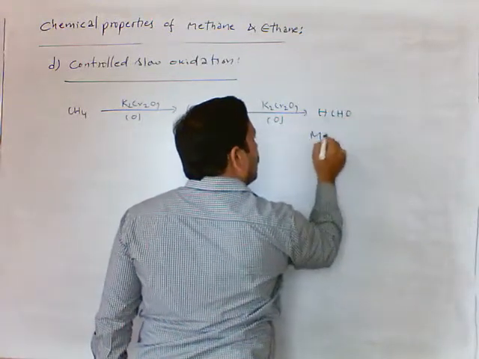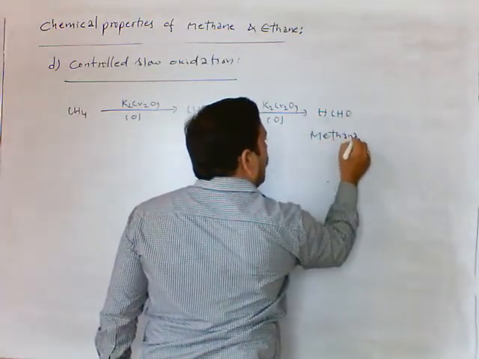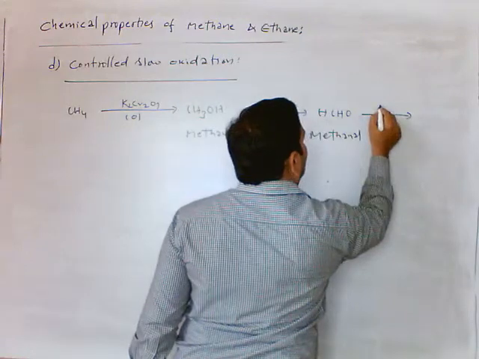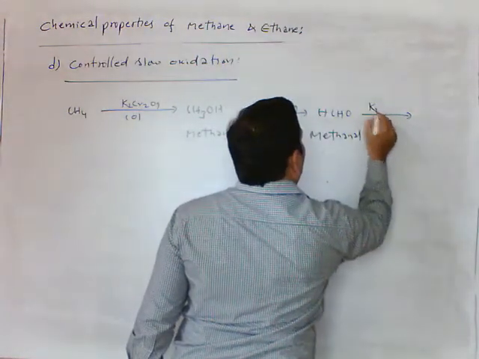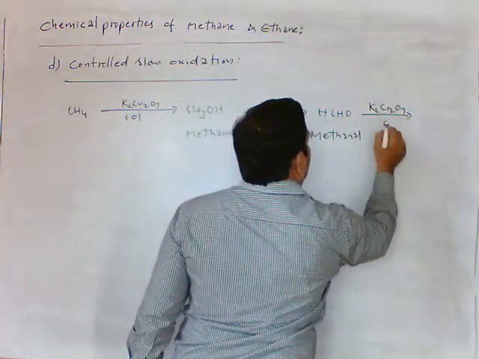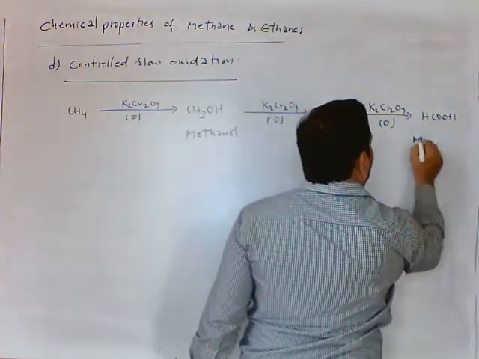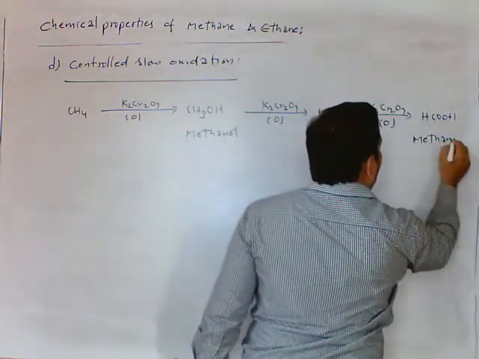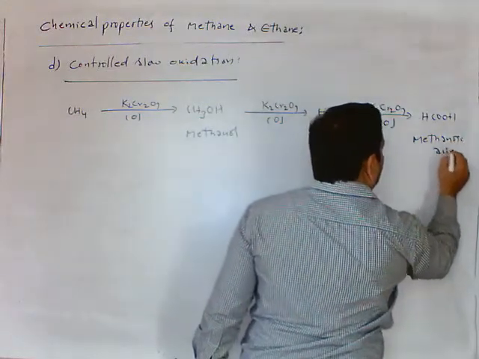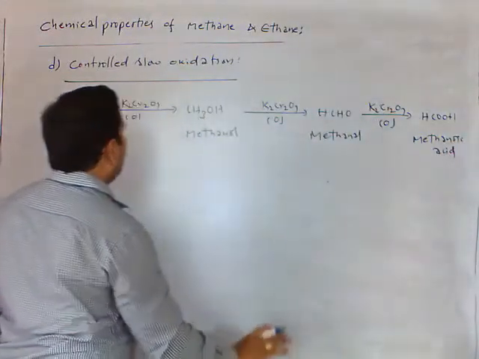This we call methanal, and further oxidation with K2Cr2O7, it is HCOOH. This we call methanoic acid.